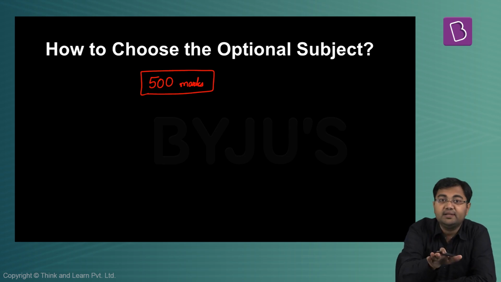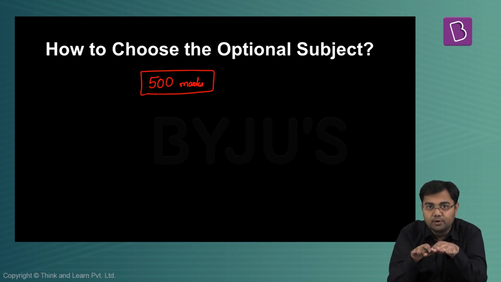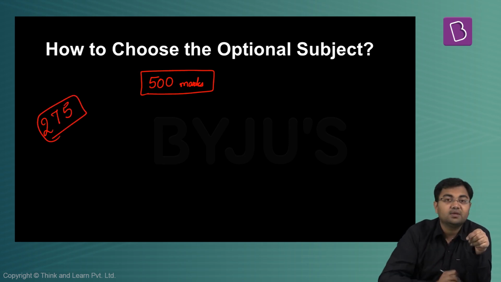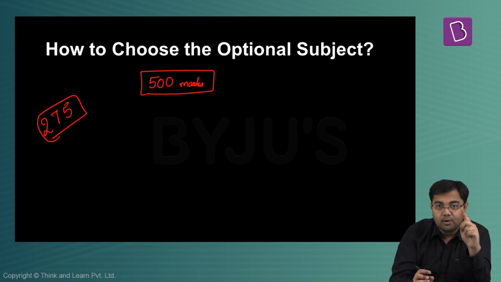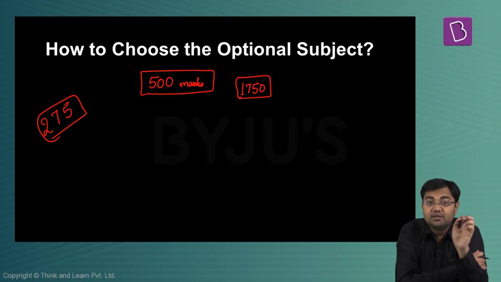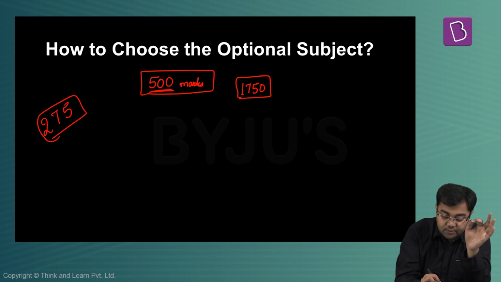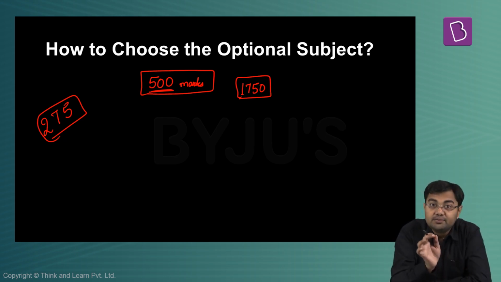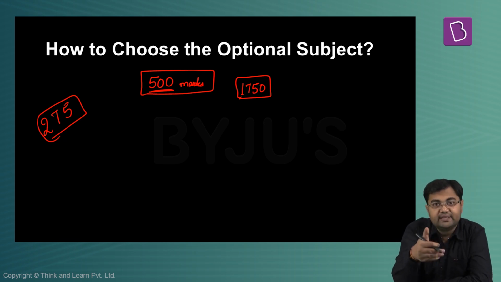And even if you are in the next stage, if you have done very well in the optional, mind you that the interviews have just 275 marks. The optional subject along with all the general studies papers have 1750 marks. So that's why it matters a lot how much you score out of 500 marks here. If you're scoring very well out of 500 marks, chances are very high that you will at least get to the interview stage. And it becomes very easy for you to get to the next stage or cross the next stage also.